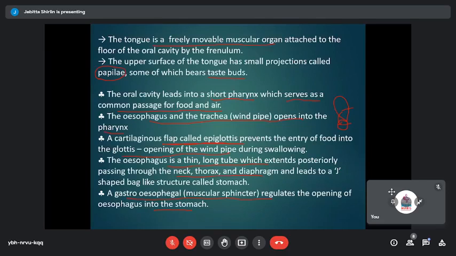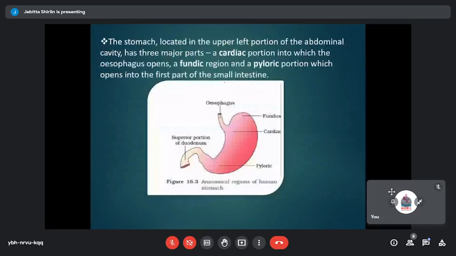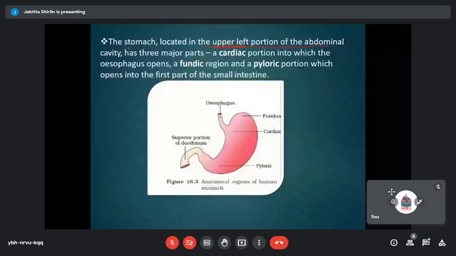Let us continue. This is how the stomach looks. We'll look at the location first. It is located on the upper left portion of the abdominal cavity. Somewhat in the upper region of the abdominal cavity, you have this bag-like structure, which is the stomach. And the stomach again has three major parts: a cardiac portion, a fundic region, and a pyloric region.